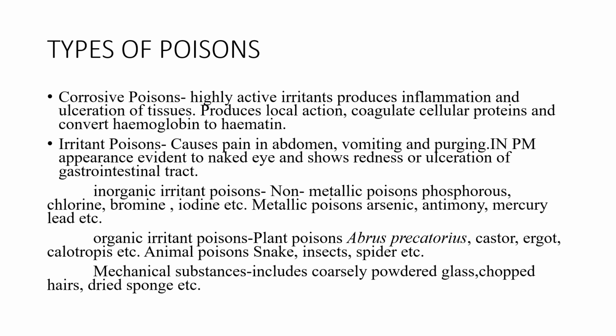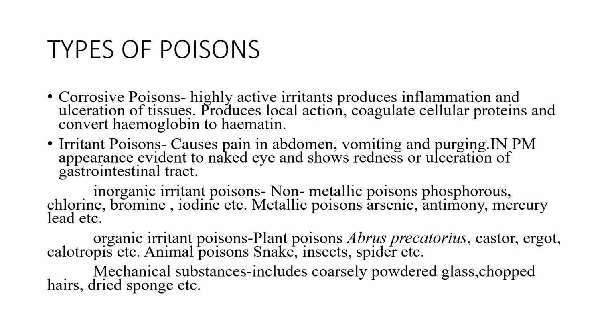First we have the corrosive poisons. Corrosive poisons are basically irritants which produce inflammation and ulceration in the tissues. They produce local action, coagulate cellular proteins and convert hemoglobin to hematin. Corrosive poisons cause corrosion within our body, due to which local action, coagulation of cellular proteins and conversion of hemoglobin to hematin occur.